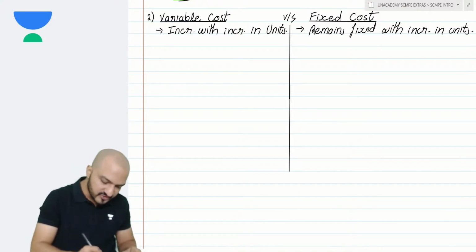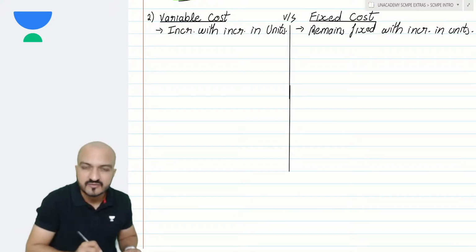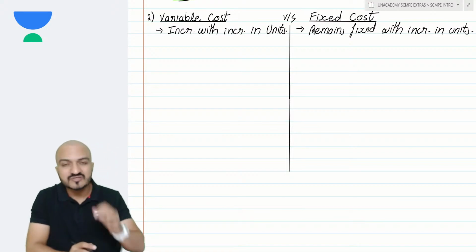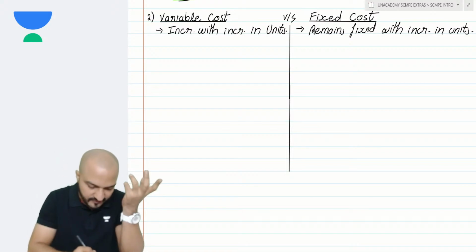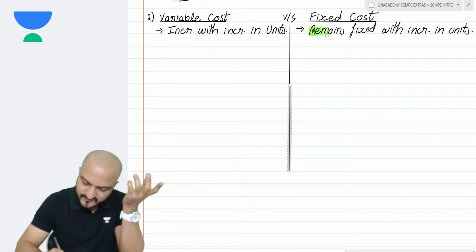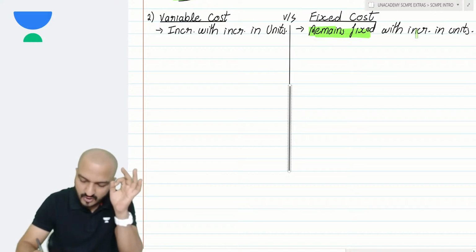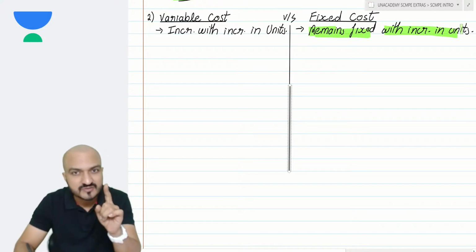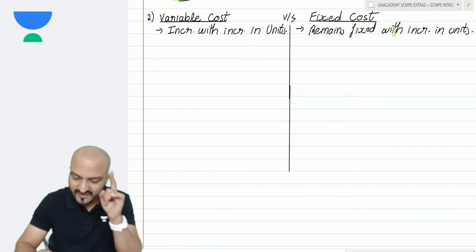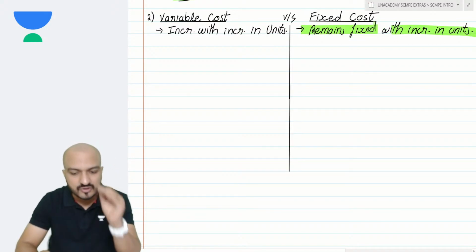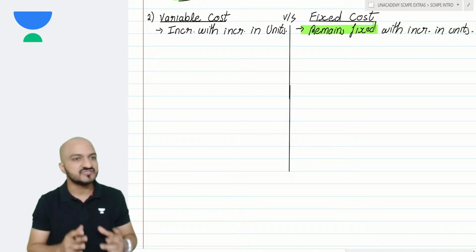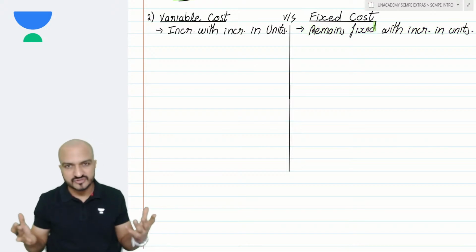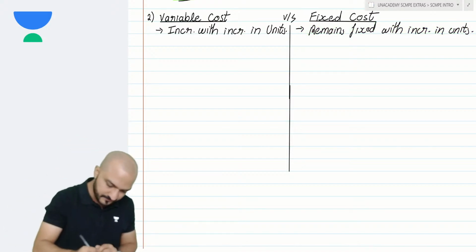Well, no. Fixed cost can also change. So the definition of fixed cost is very clear. It remains fixed with increase in units. Because of increase in units, it will not change. It will not change because of increase in units, but it can change due to reasons other than units. Example.